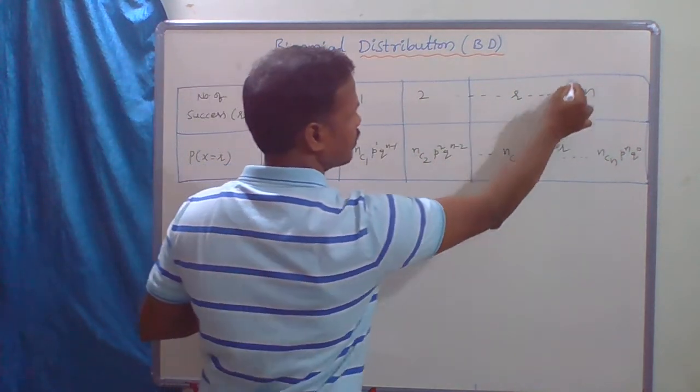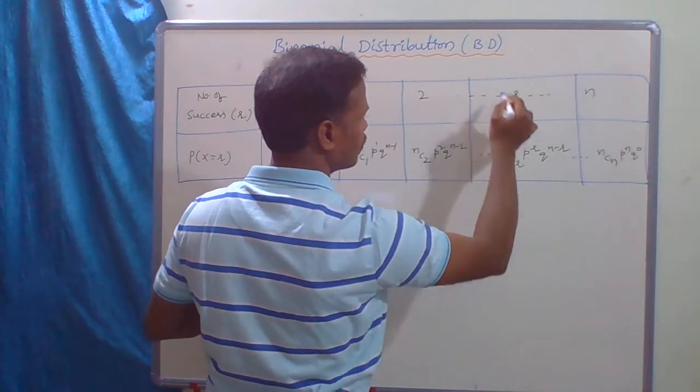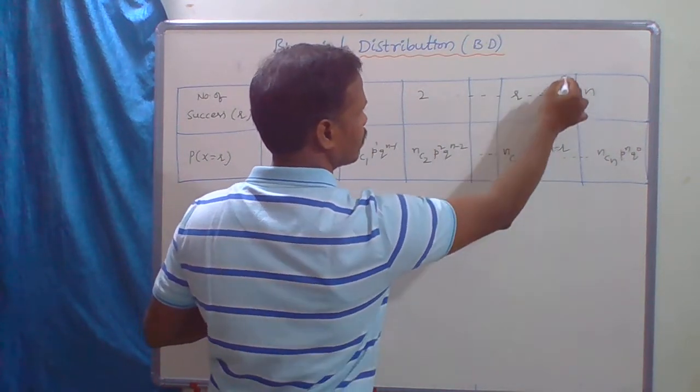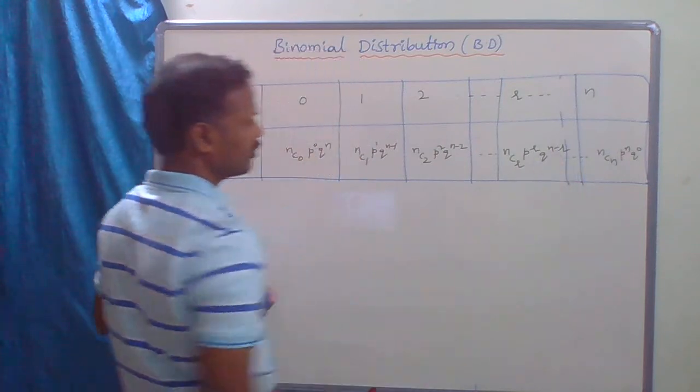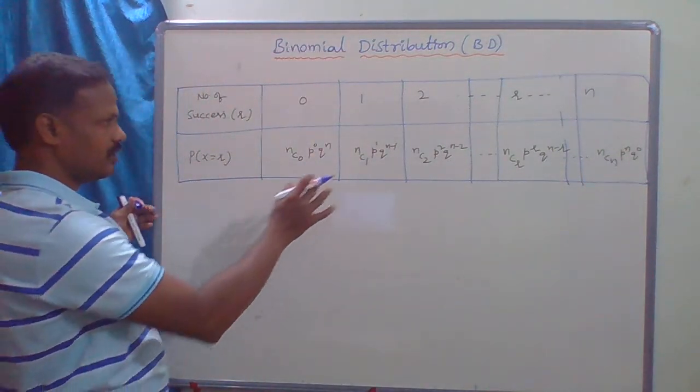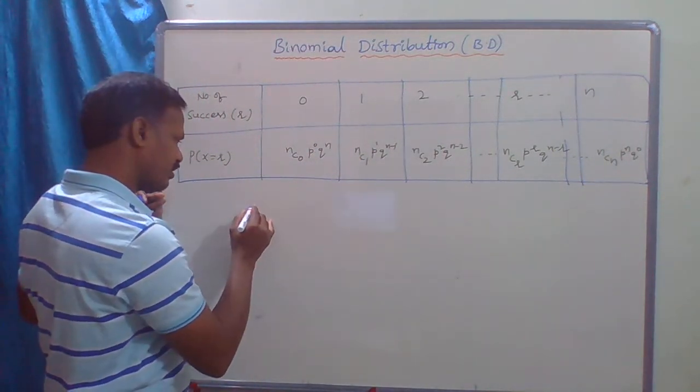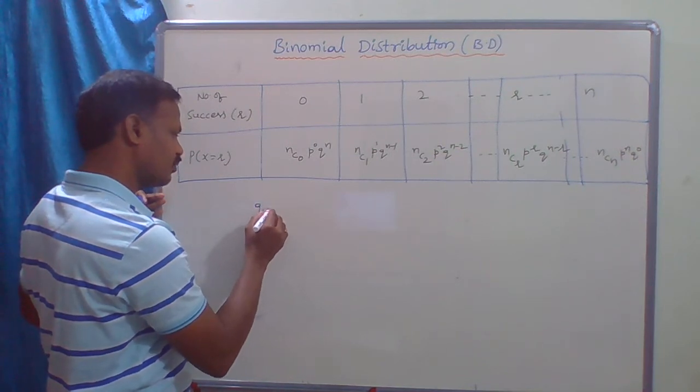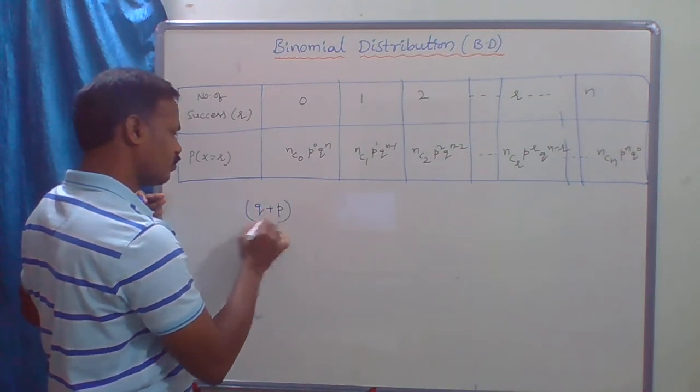Now if you observe this, it is of the form of the binomial expansion of Q plus P whole power n.